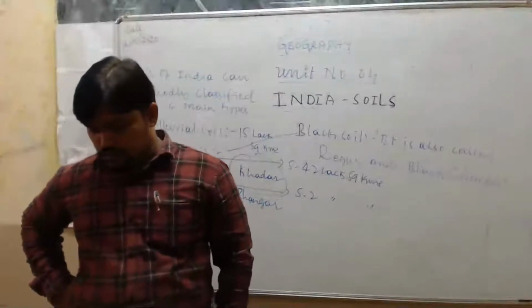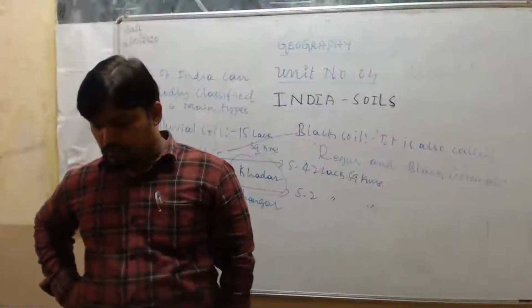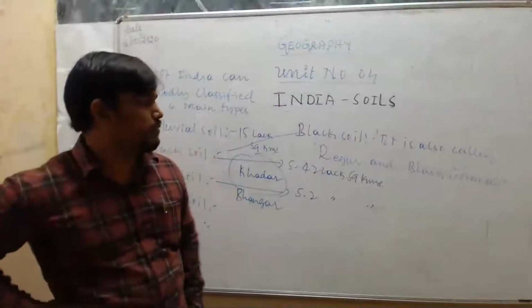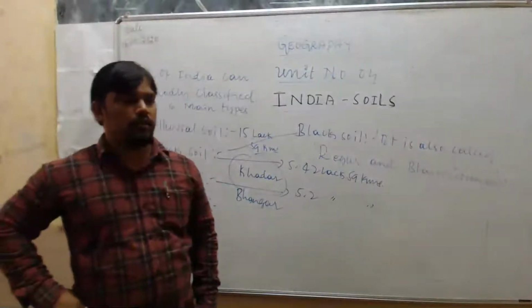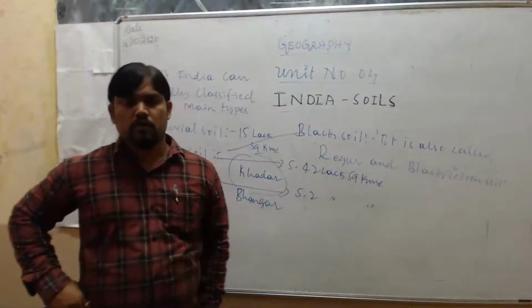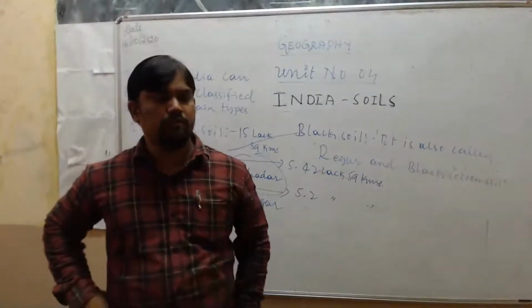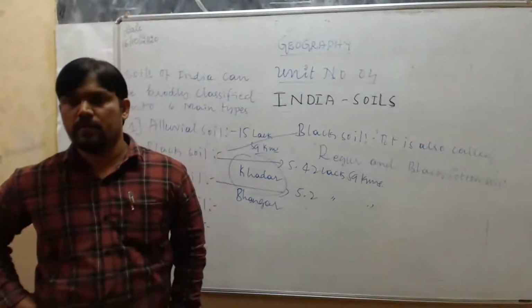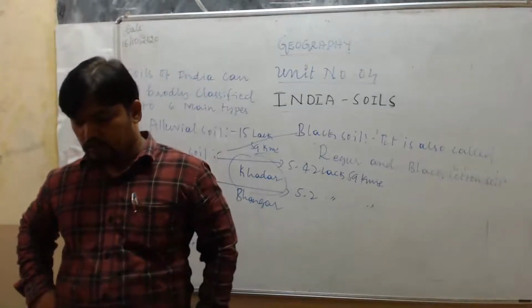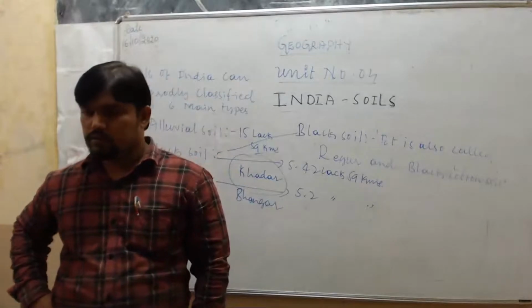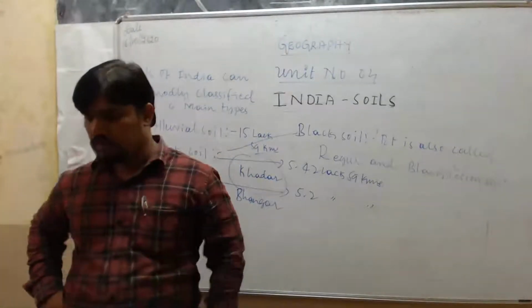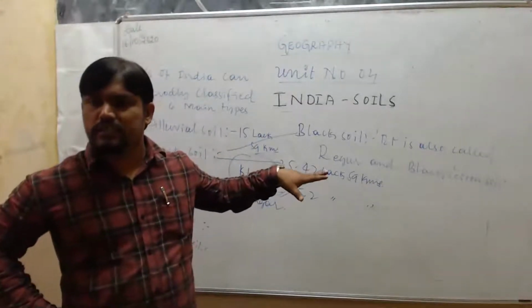Next, these soils are spread extensively in Tamil Nadu. It's very important. In which Indian state is red soil extensively covered? Red soil is extensively found in Tamil Nadu. They are also found in other states along with Tamil Nadu, but in Tamil Nadu it is extensively found.